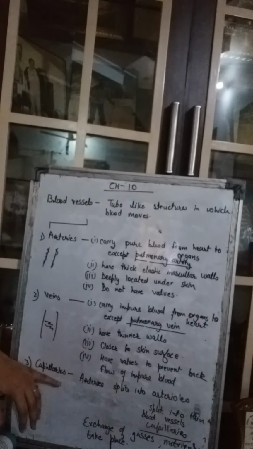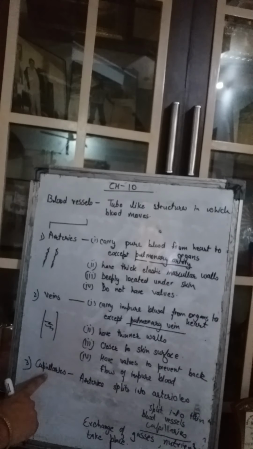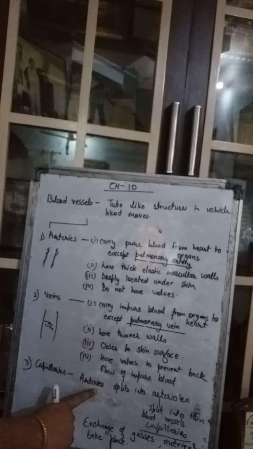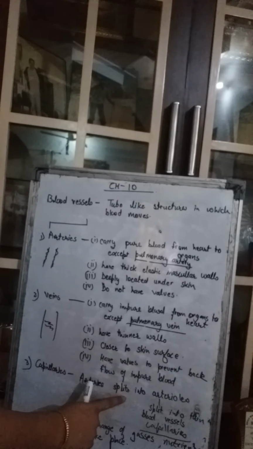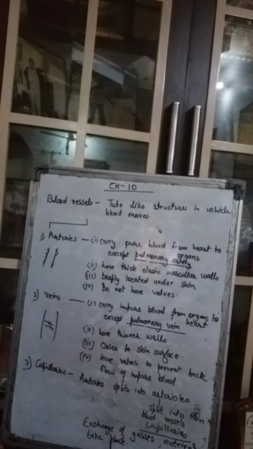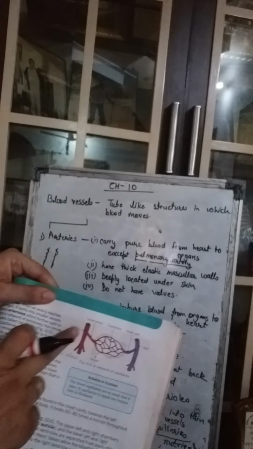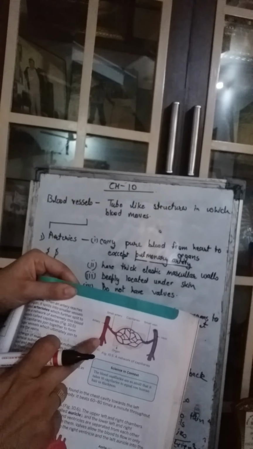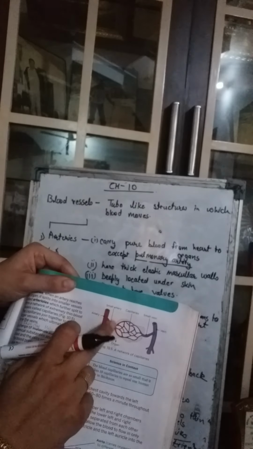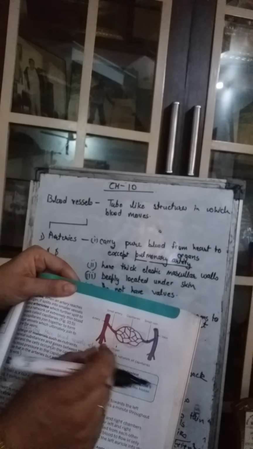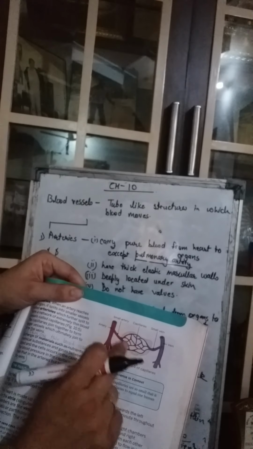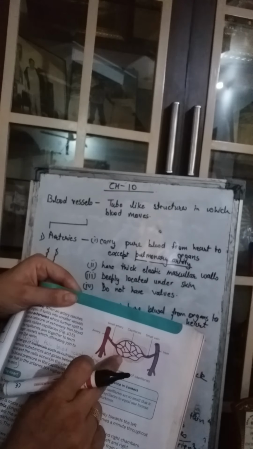Now we come to the capillaries. What are capillaries? See, capillaries are simply a network. What happens when the arteries, which are carrying the pure blood, reach the organs? They split into arterioles. You can see this diagram here. This is an artery which is carrying pure blood, so it is red in color. It splits into the arterioles. It splits into very thin tubes, which are called arterioles.